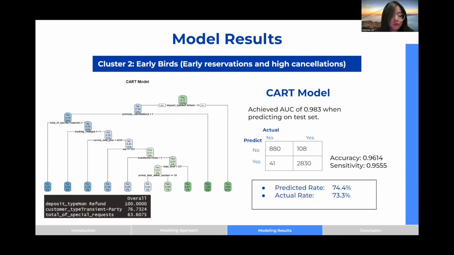And based on the tree that was plotted from the CART model, we can also infer that customers who are more likely to cancel are customers who are able to get a refund for their deposit paid when booking, representing 66% of the cluster, and customers who are most unlikely to cancel are those who are unable to get a refund, with many special requests made, and have cancelled less than once. Also, the top three most significant variables are deposit type, customer type, and total number of special requests.